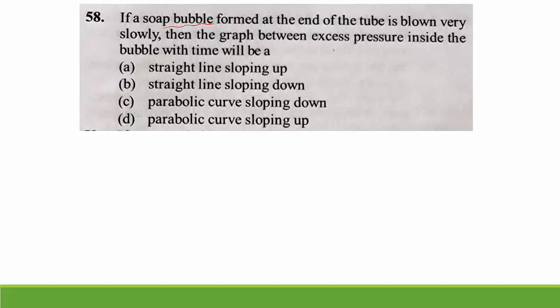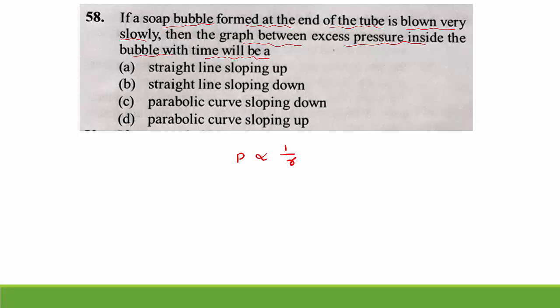If a soap bubble formed at the end of the tube is blown very slowly, then the graph between excess pressure inside and bubble radius with time will be. You should remember this equation: P is inversely proportional to radius. As R increases with time, P decreases. As P increases, R decreases.